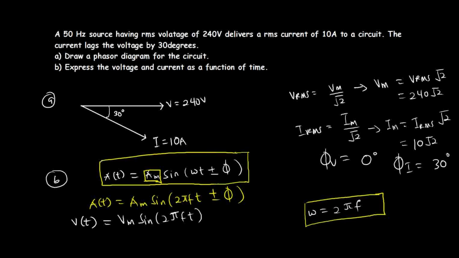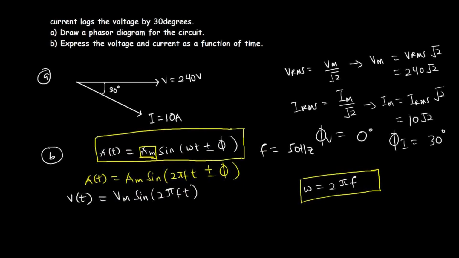So I'm going to have 2 pi f t. In the question, you've been given the frequency f to be 50 hertz, right? So now let's do substitution. In doing this, I'm going to have voltage as a function of time, V m. We know V m to be 240 square root of 2.